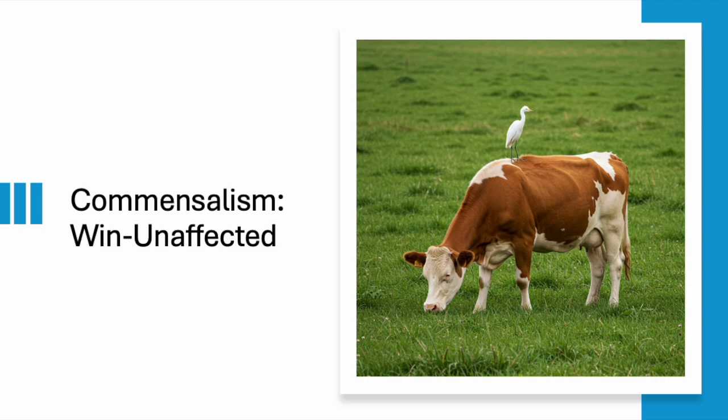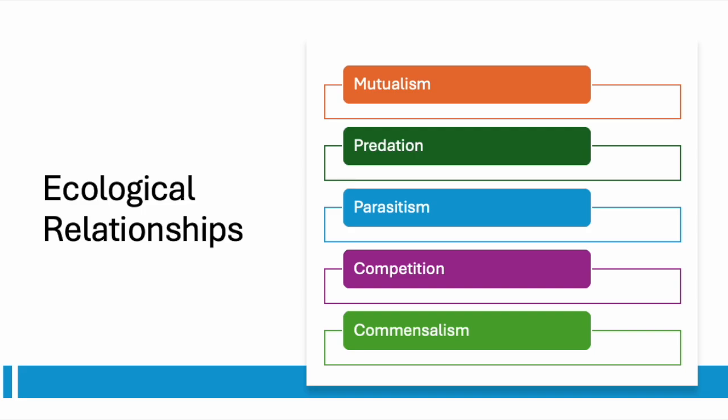These relationships are essential for maintaining the balance of ecosystems. They help to regulate populations, cycle nutrients, and promote biodiversity. Understanding these relationships is crucial for understanding how ecosystems function and how human activities can impact them.